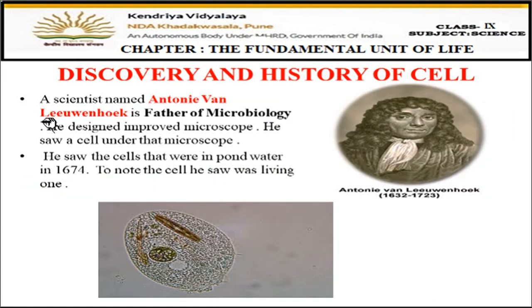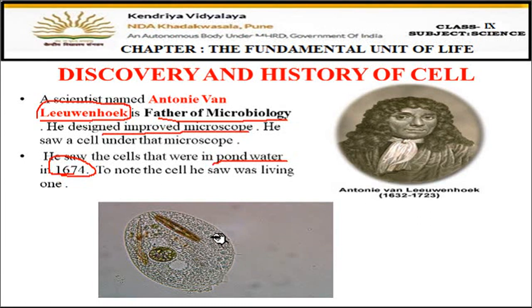Antony van Leeuwenhoek is another scientist who is also known as the father of microbiology. So what he did, children, he designed an improved microscope. He first of all designed some new types of microscopes, and under the microscope he saw pond water. He took a single drop of pond water and saw it under the new improved microscope in 1664, and what he found was that he again saw cells in the pond water.